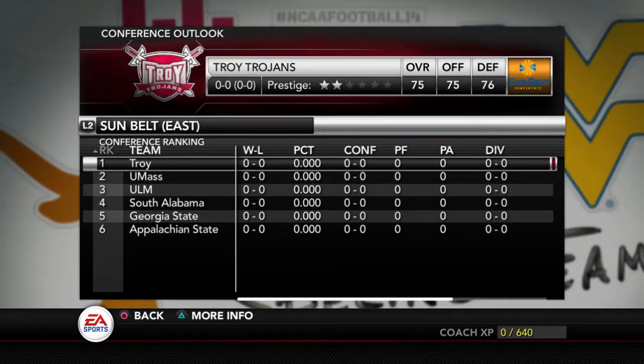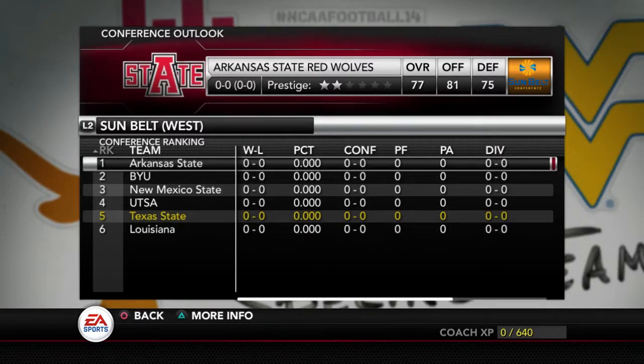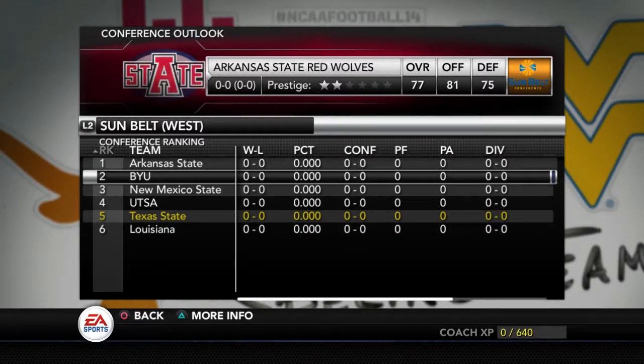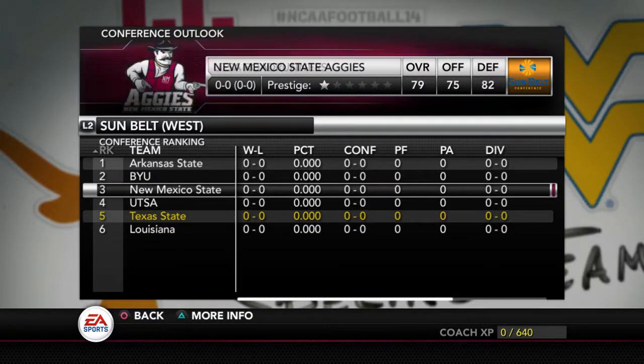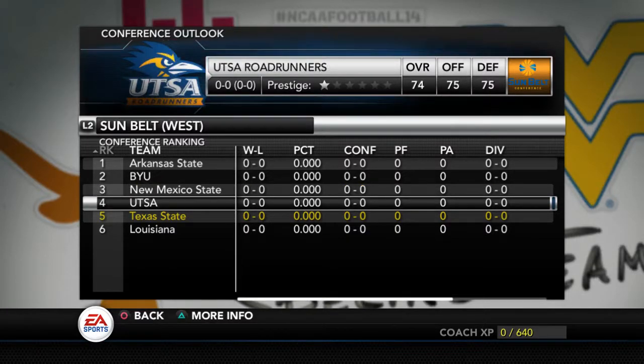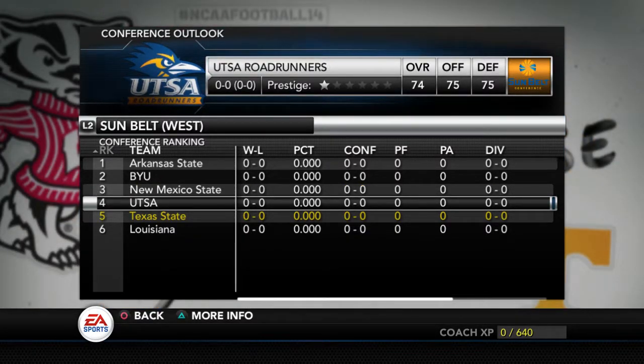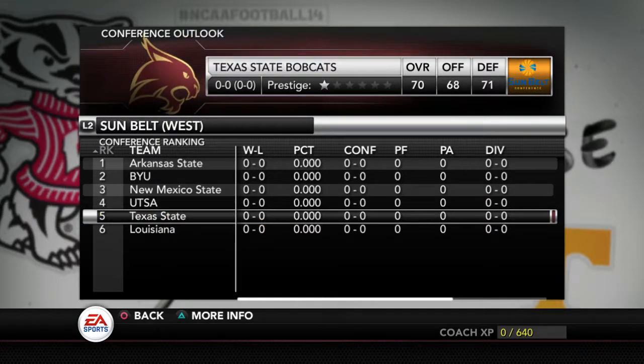Like I said, we moved UMass over. Now we have the Sun Belt West, where we moved BYU out of the Independents into the Sun Belt. We took New Mexico State out of the Independents and moved them to the Sun Belt. Then we took UTSA out of Conference USA and moved them to the Sun Belt also. So we can have a 12-team conference and a conference championship game for the Sun Belt, because our dynasty is going to take place in Texas as the Texas State Bobcats.